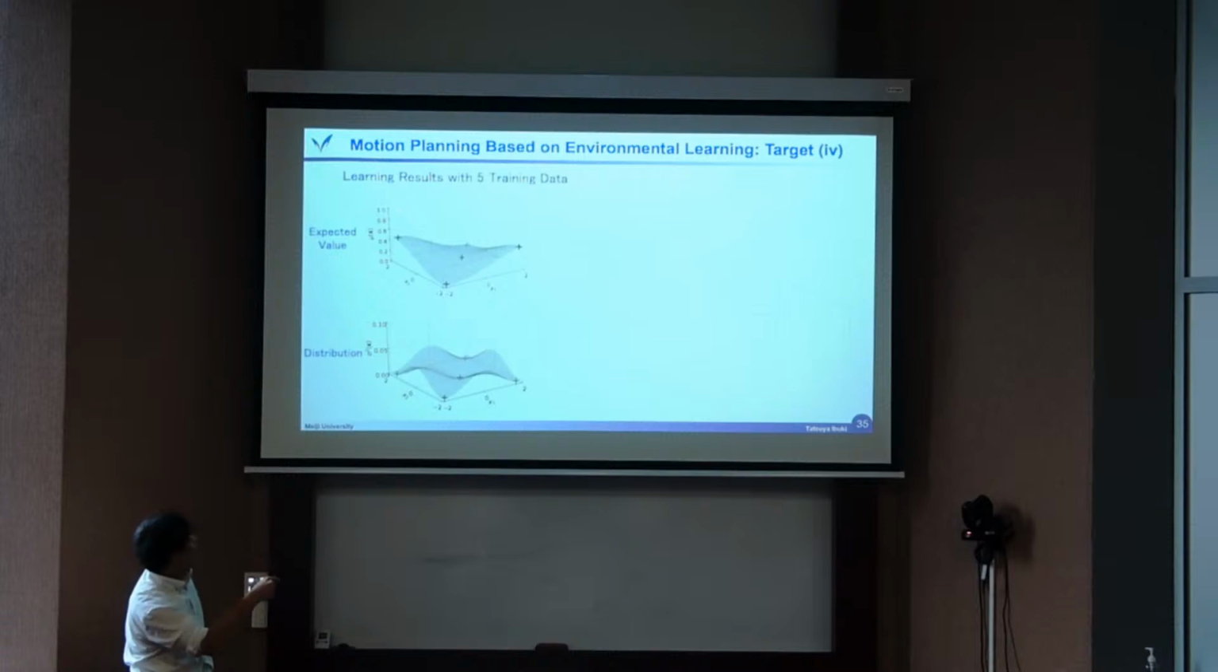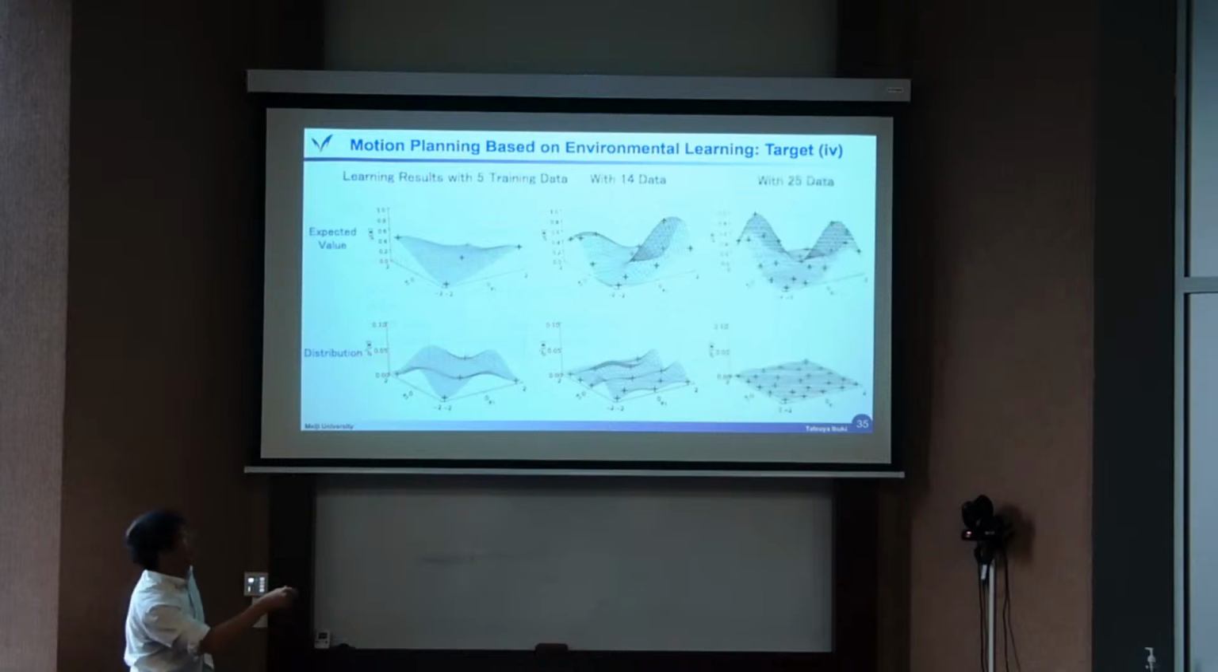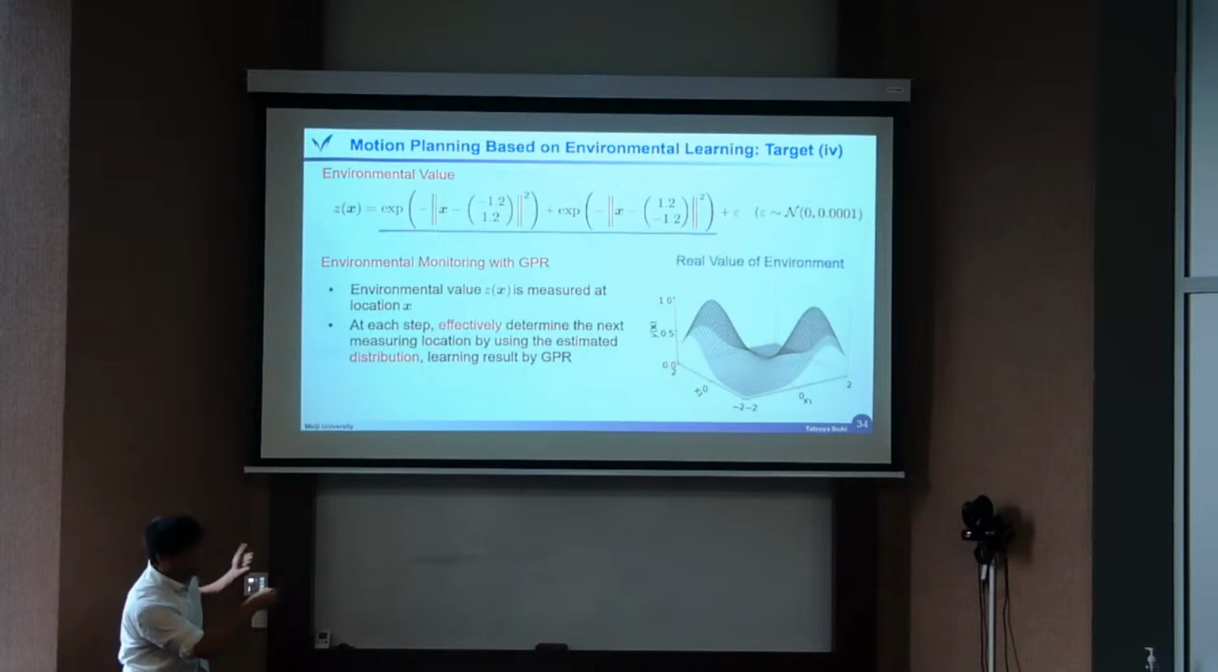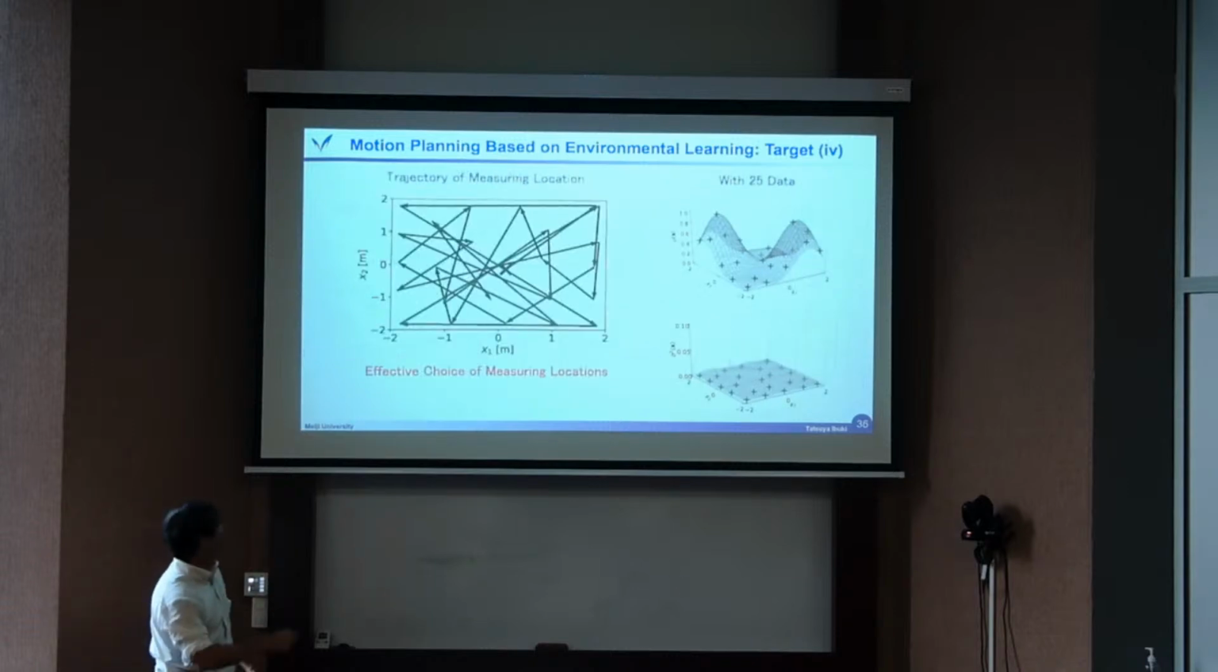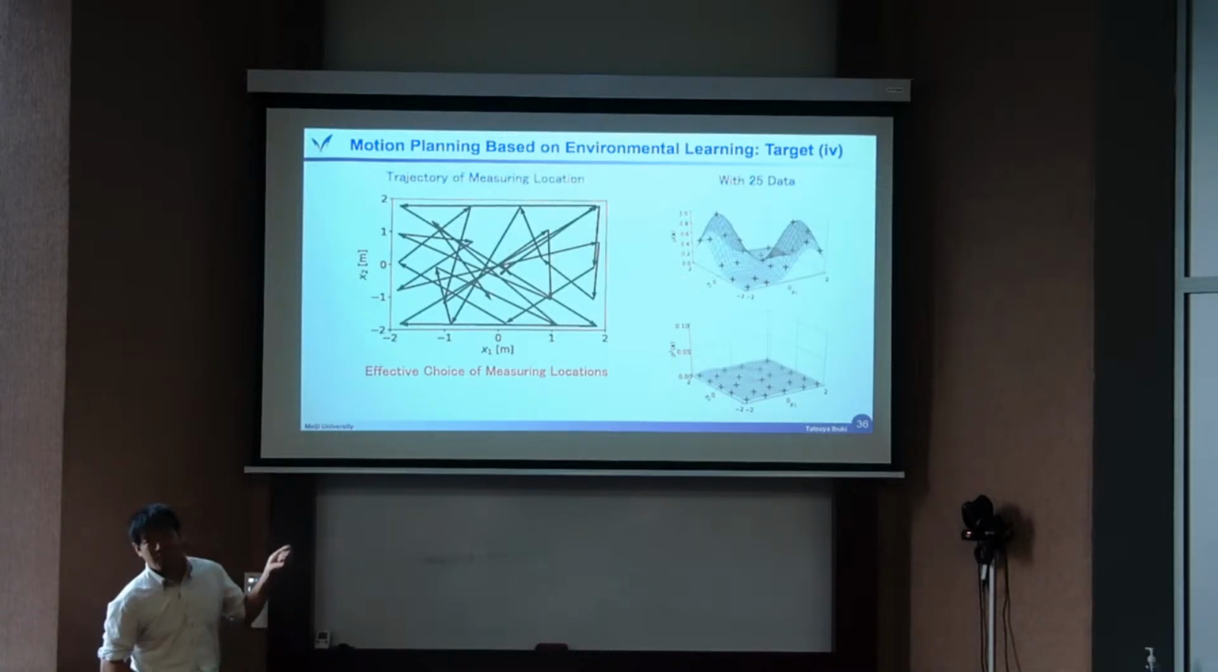So with 5 data, we have the estimation data, expected value, and distribution. We want to make this decrease, make it low, and estimate this one. Then with 14 data and 25 data, it is almost complete. So the objective is here: with a small number of sampling data, we effectively estimate the important area. Then this is the final trajectory. It's very intuitive: far place, far place, far place, far place. Yes, it's a very reasonable position. So we can also consider external environment learning.